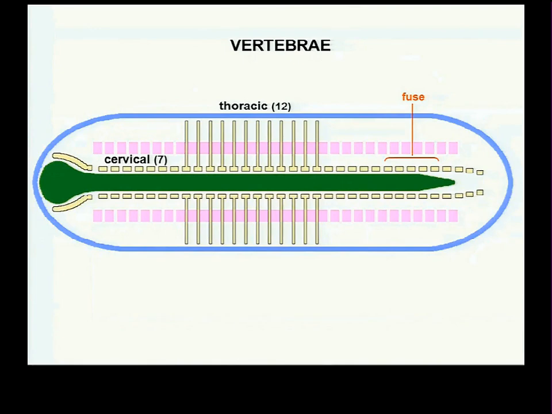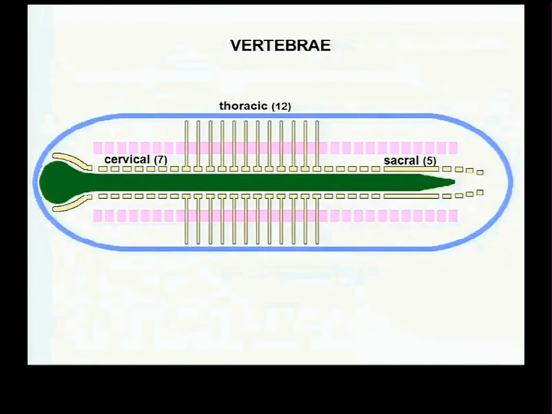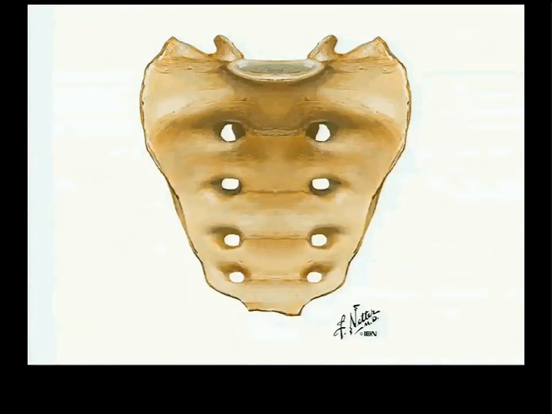Now 5 of those do not fuse with one another, and then there's 5 which do fuse with one another. The 5 which fuse with one another are called sacral vertebrae. And this is what a sacrum looks like. So it actually has some holes in it, which I didn't show in this picture here. It has to have holes because the vertebrae envelop the neural tube, and the neural tube is going to give rise to nerves. So there have to be holes for the nerves to come out of.